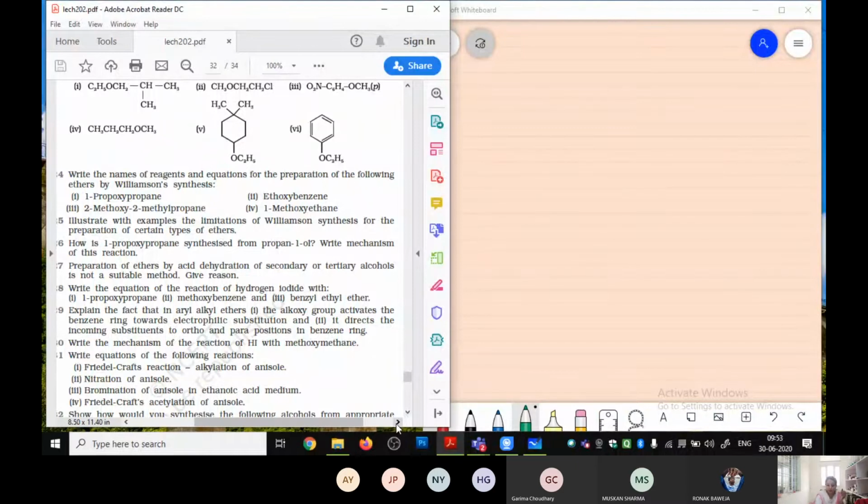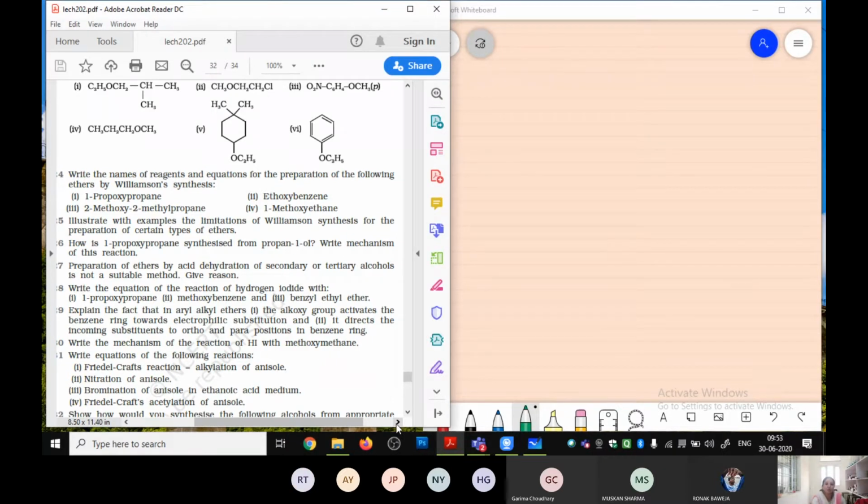Now in this, it is saying that we need to write down the reagent name and the equation, by using what things we have prepared the ether, but our synthesis should be done with the help of the Williamson synthesis only.